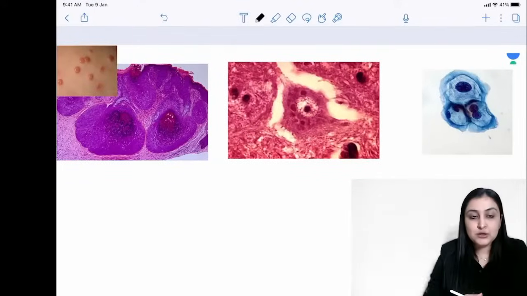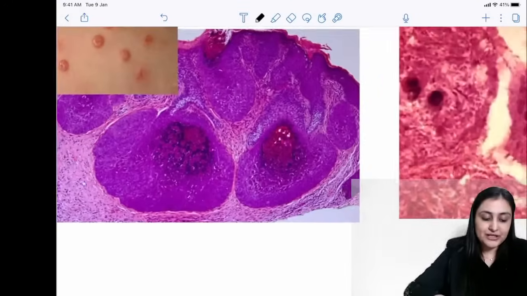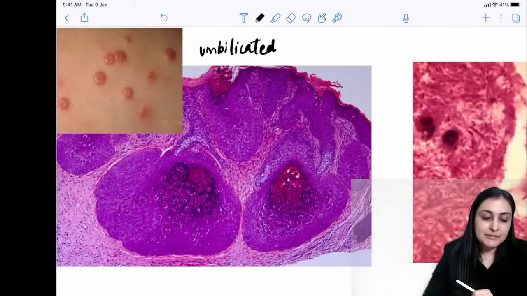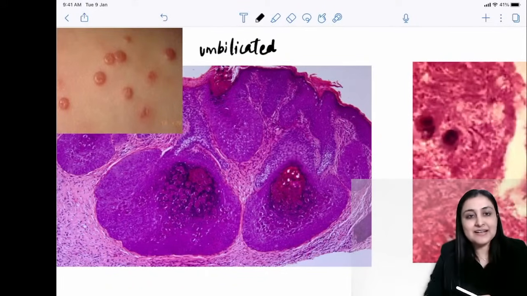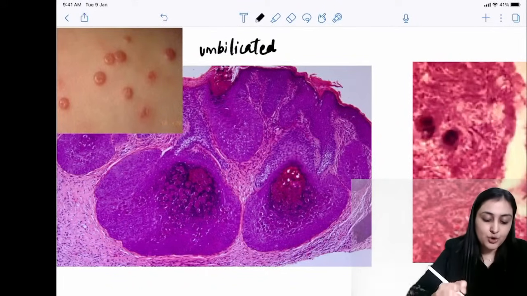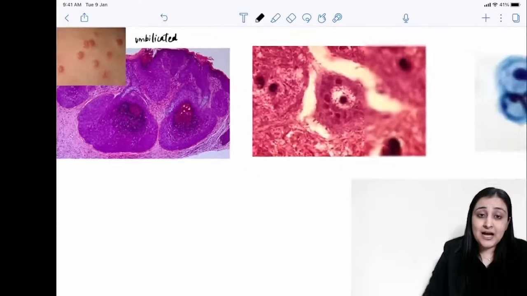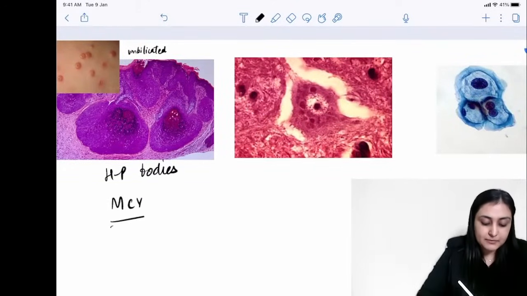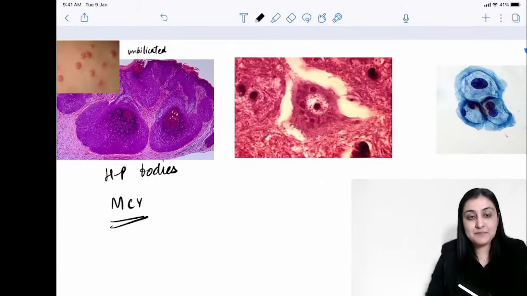Very important inclusion bodies that you need to know. So when you see such umbilicated lesions, can't get this wrong, FMG students का favorite, मतलब examiners का favorite, umbilicated lesions with a central dome, and you see these very large bodies. These are HP bodies, Henderson-Patterson bodies. We are talking about molluscum contagiosum virus, MCV.